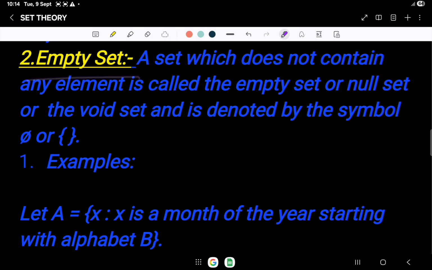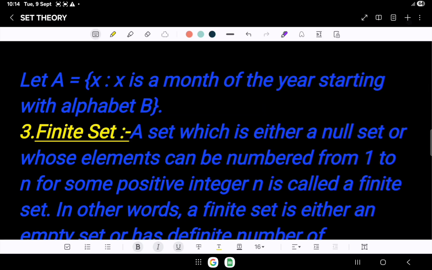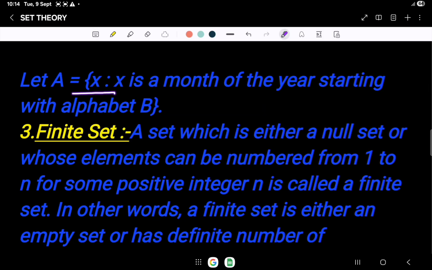Empty set. A set which does not contain any element is called the empty set or null set or the void set. It is denoted by the symbol phi or empty braces. For example, let A equal {x such that x is a month of the year starting with alphabet B}. So, none of the months starts with B. We can say that it is a void set.